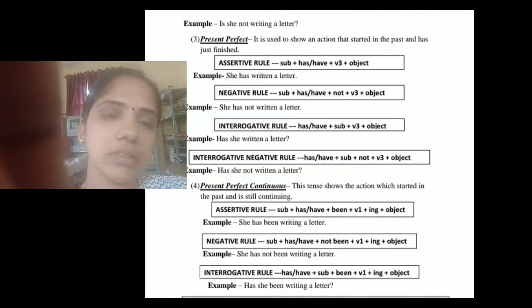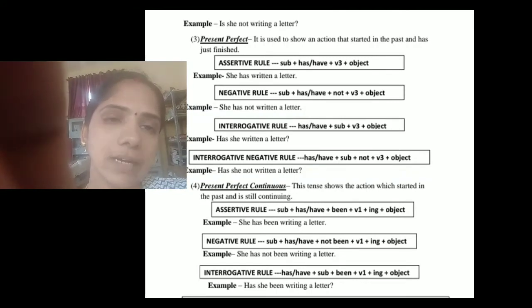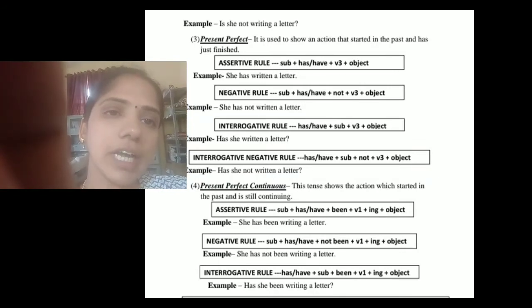Then, present perfect continuous. This tense shows an action which started in the past and is still continuing. For example, she has been writing a letter. So above we have given the rules for assertive, negative, interrogative and interrogative negative for making the present perfect continuous tense.